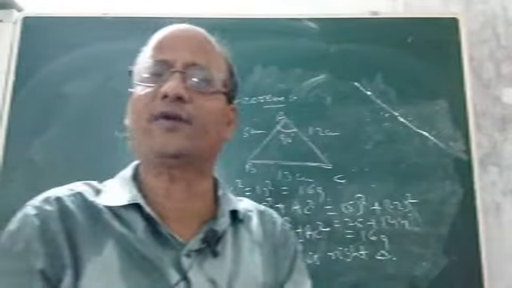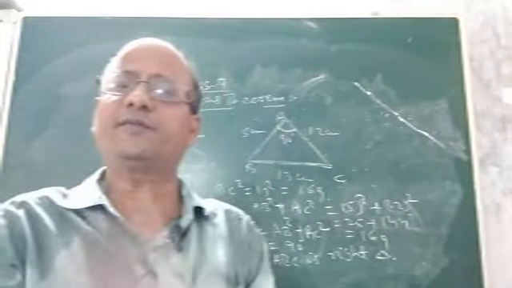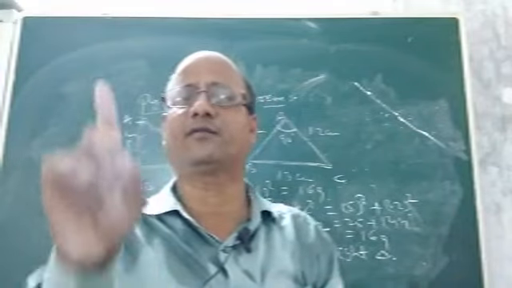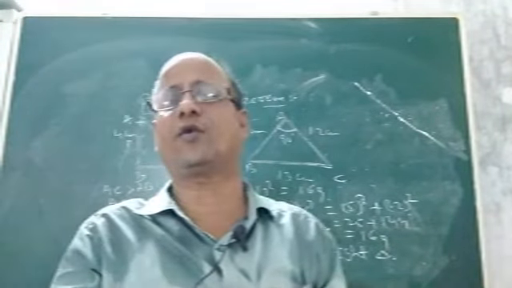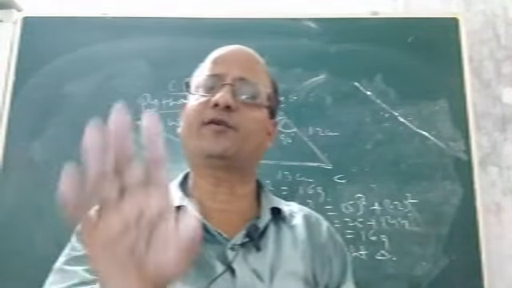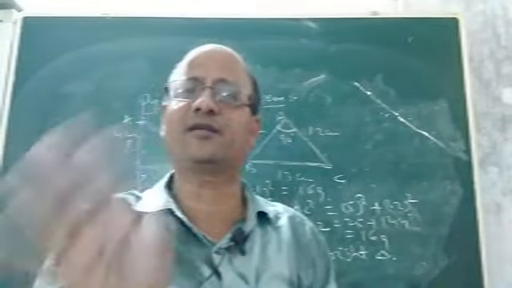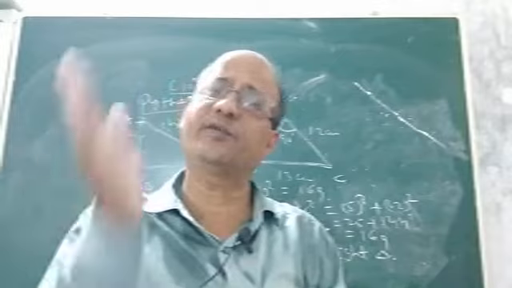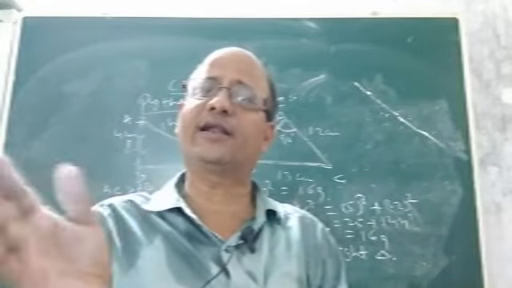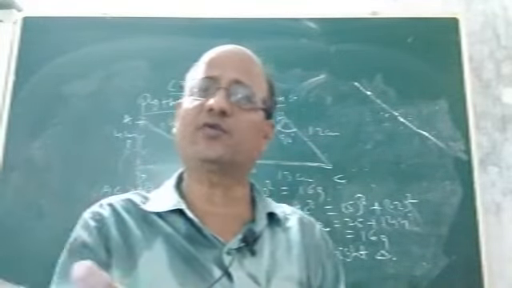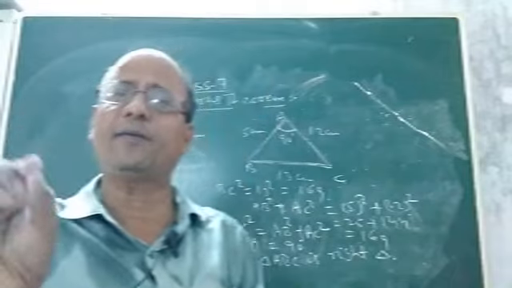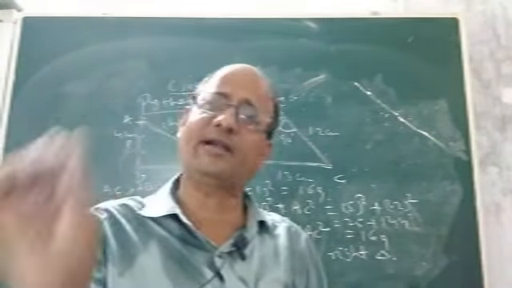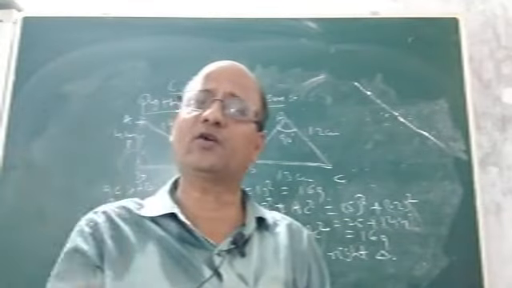Let me summarize once again. What does the Pythagoras theorem statement say? It says that in a right triangle, the square of the hypotenuse will always be equal to the sum of the squares of the perpendicular and base, that is the other two sides. Hypotenuse is the longer or greater side. It is the side opposite to the right angle, and it is longer than the other two sides. The square of the hypotenuse is always equal to the sum of the squares of the perpendicular and base in a right triangle. This is what Pythagoras theorem is.